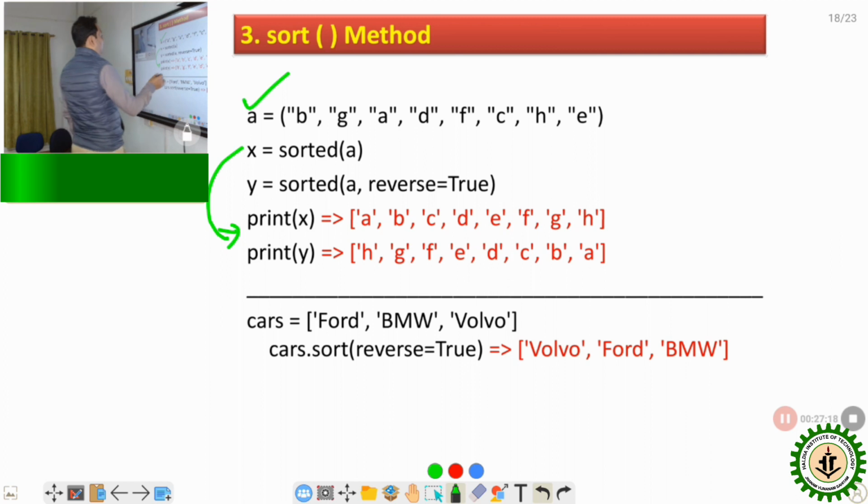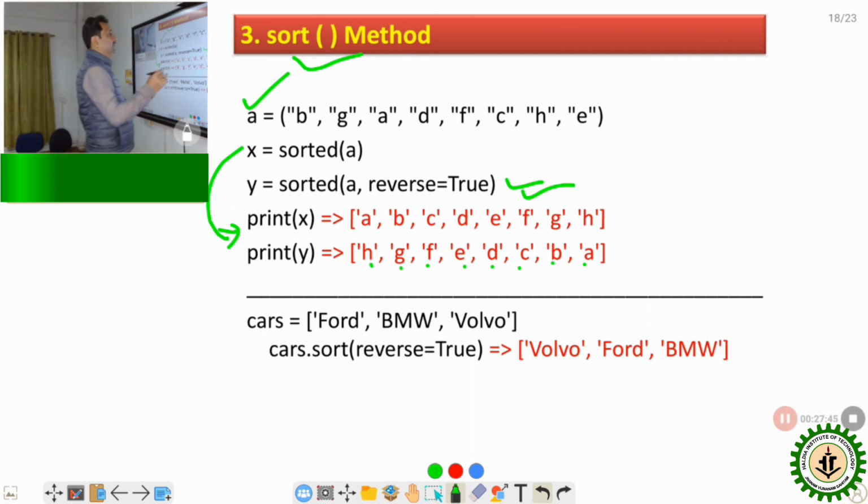Because it is ascending order. Now if I write sorted(A, reverse=True), this is the syntax, it will sort in reverse order, H, G, F, E, D, C, B, A. Clear? So using the sort method, we can easily sort.